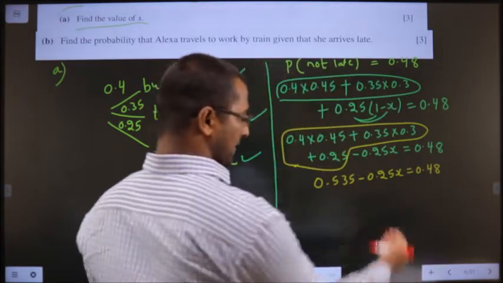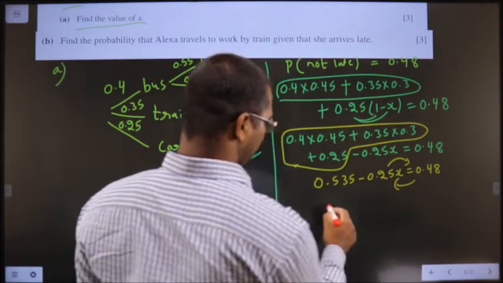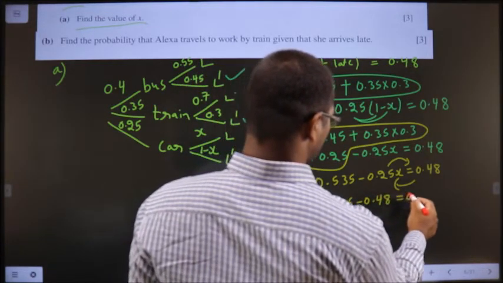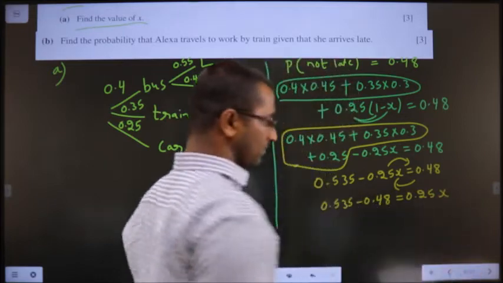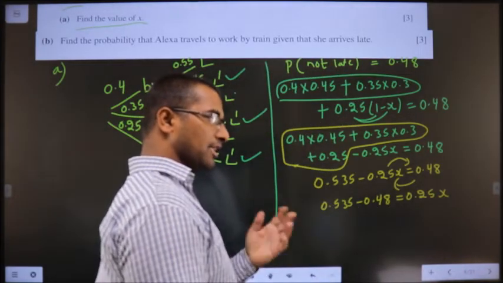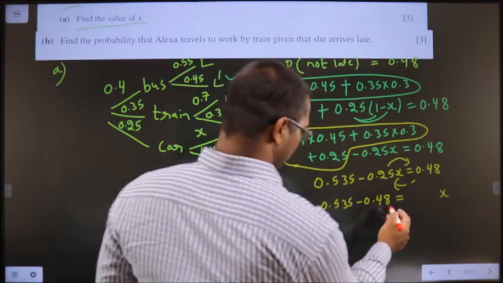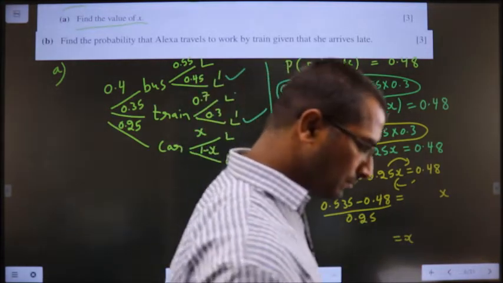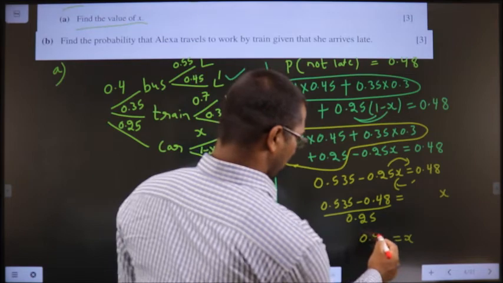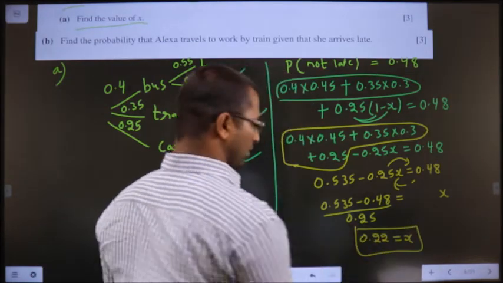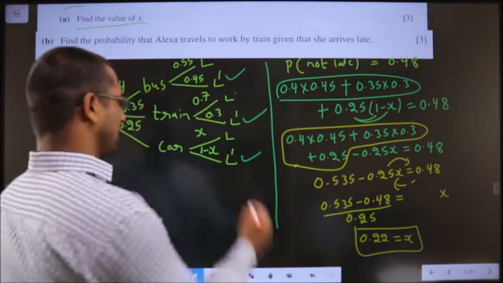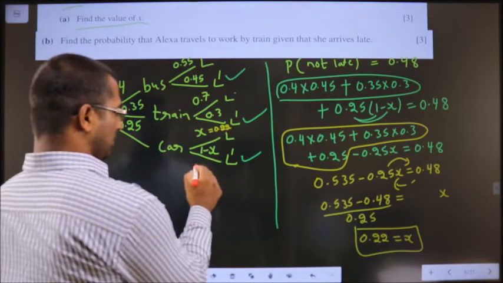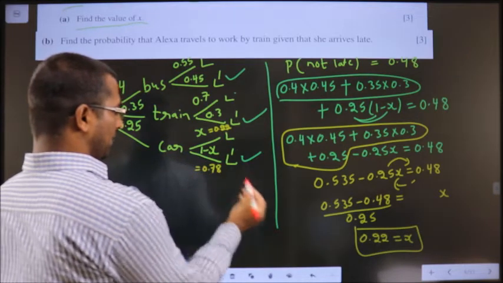Now make x the subject. Shift this here and this over here. So that will result in 0.535 minus 0.48 is equal to 0.25x. To make x the subject, send 0.25 to the other side. This will go to the denominator. Now put this in the calculator. It will result in 0.22 as your value of x. So here it is 0.22, so 1 minus 0.22 will be 0.78.